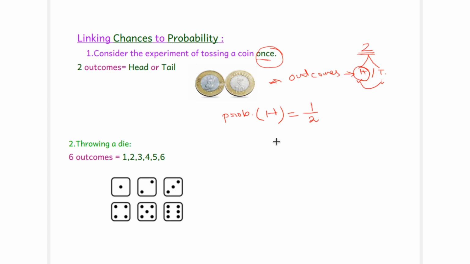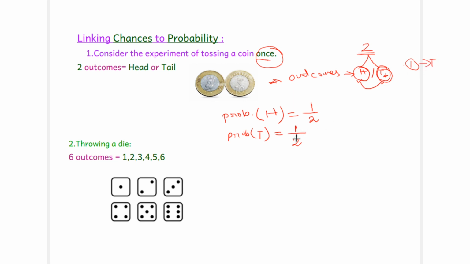Next is the probability of getting a tail in this same experiment. The total outcomes are head or tail, two outcomes, so we write 2 in the denominator. And how many times will we get the tail? If we toss a coin once, we get only one outcome, and if it came out as tail, that means only one.